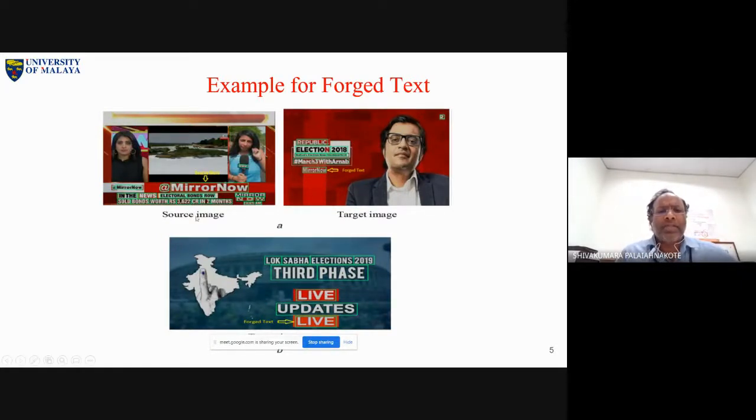Look at this one. This is a source image, and this is a target image. We copied this in a mirror, and this is a word we copied and pasted here. When you copy and paste, if you observe closely, you can see some changes. Of course, with the naked eye, without any knowledge of forgery, it is not easy to notice the changes of a copy and paste operation. This is one example of insertion. Look at the word live: this text is actually original, but we inserted this forged one, and you cannot notice the changes here.